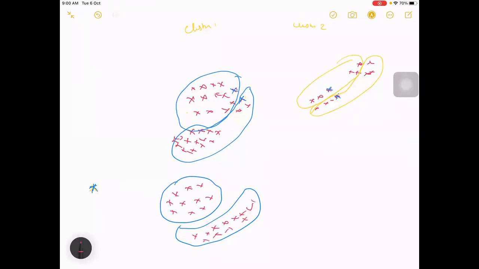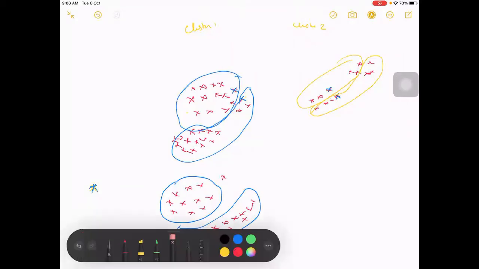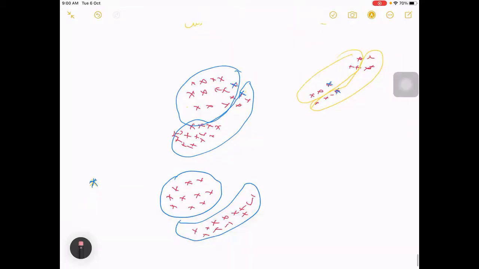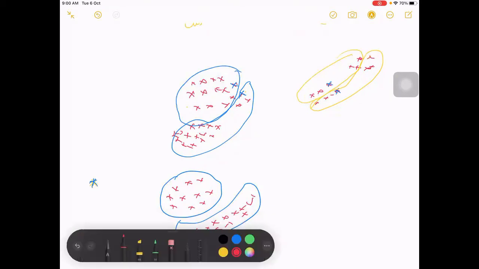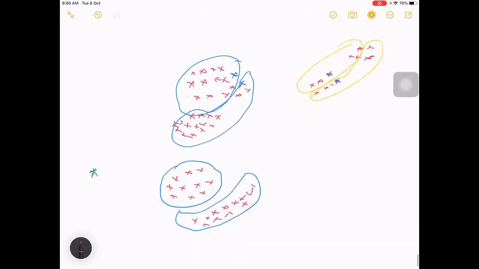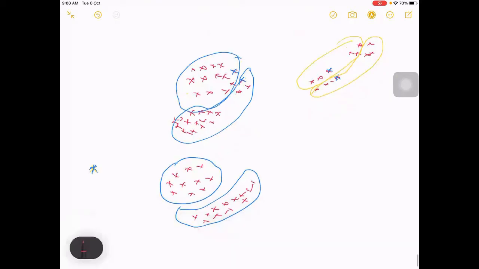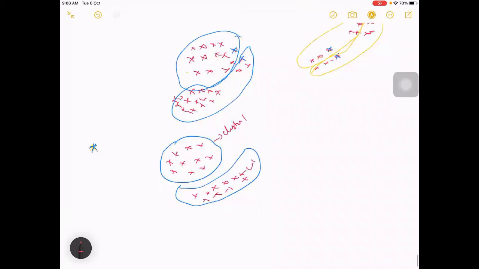The next step is that we again calculate the cluster center. That cluster center will be the average of these points. So let's talk about cluster one: we take the average of the values.